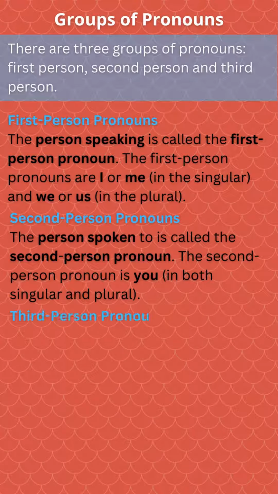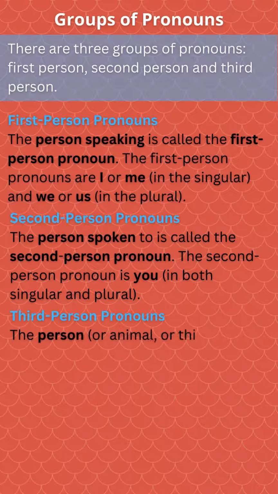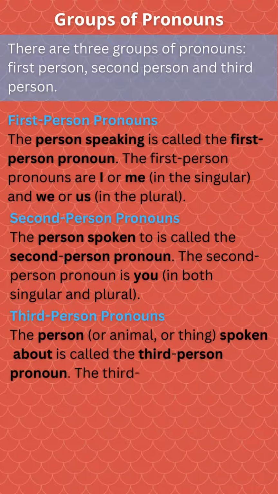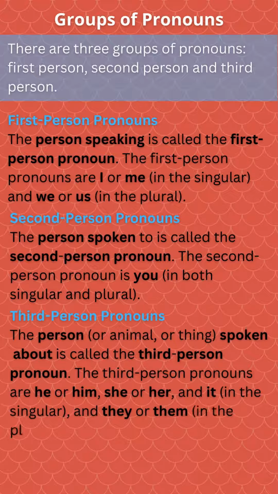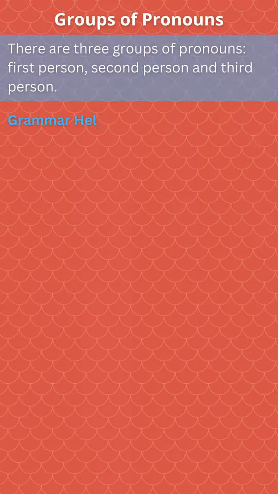Third person pronouns. The person, or animal, or thing, spoken about is called the third person pronoun. The third person pronouns are he or him, she or her, and it, in the singular, and they or them, in the plural.